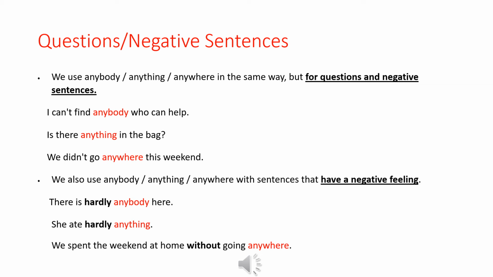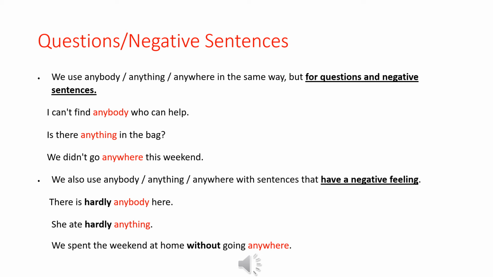Now we are talking about questions and negative sentences. We use anybody, anything, anywhere in the same way. But for questions and negative sentences, I can't find anybody who can help. So it's negative. I can't. Is there anything in the bag? We didn't go anywhere this weekend. We just stayed at home because the weather was so hot or we were tired. So it's negative. We didn't go anywhere this weekend.